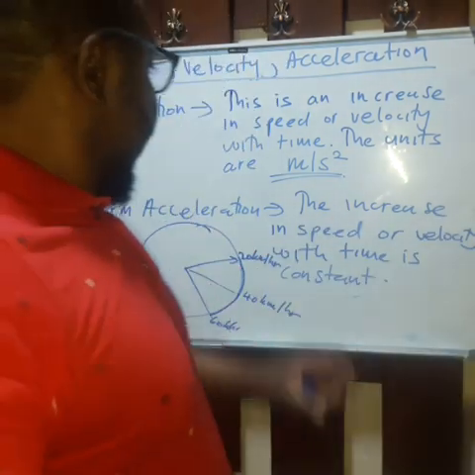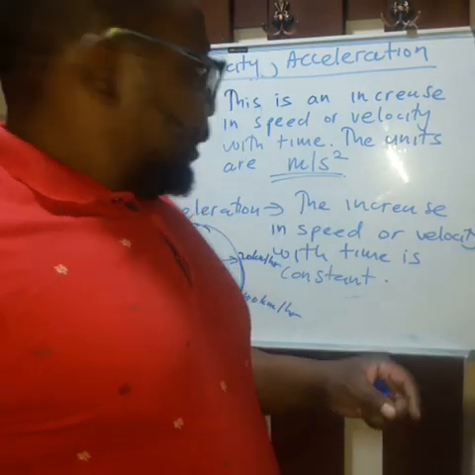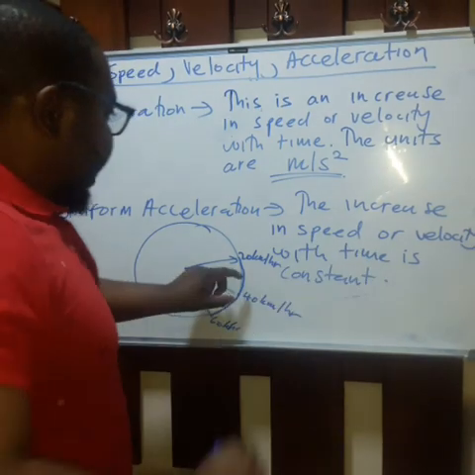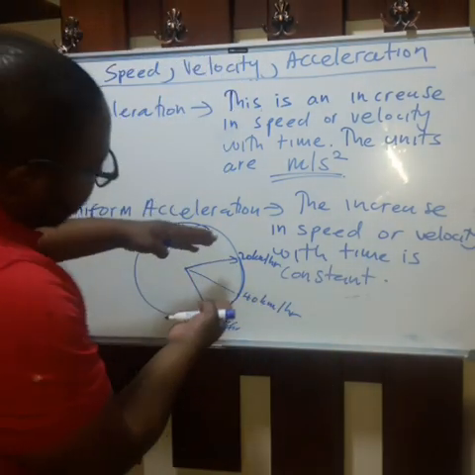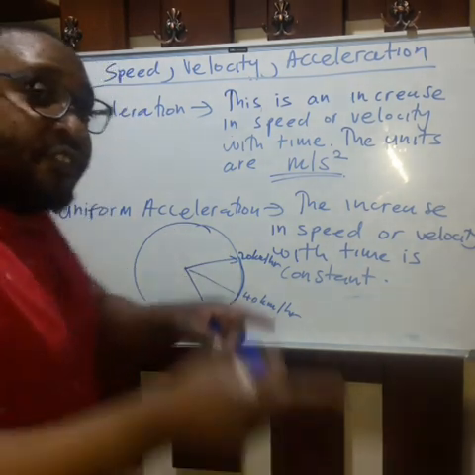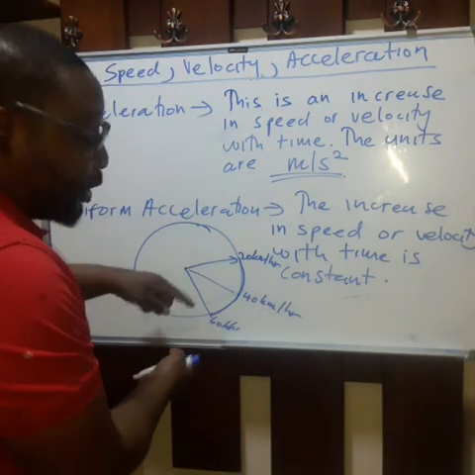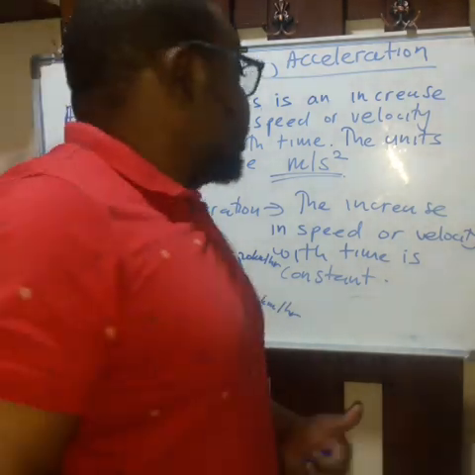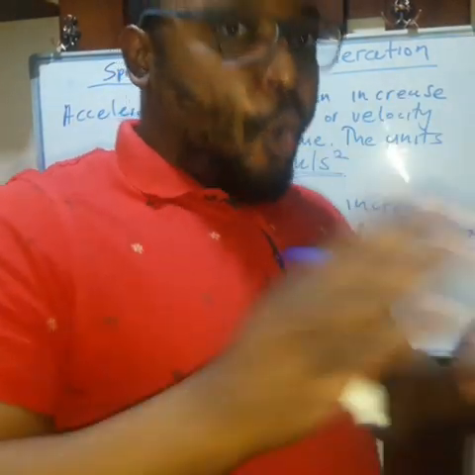Every time I change by 20 kilometers per hour, I'm taking 3 seconds. Then there is uniform acceleration because the time taken to increase speed is constant.